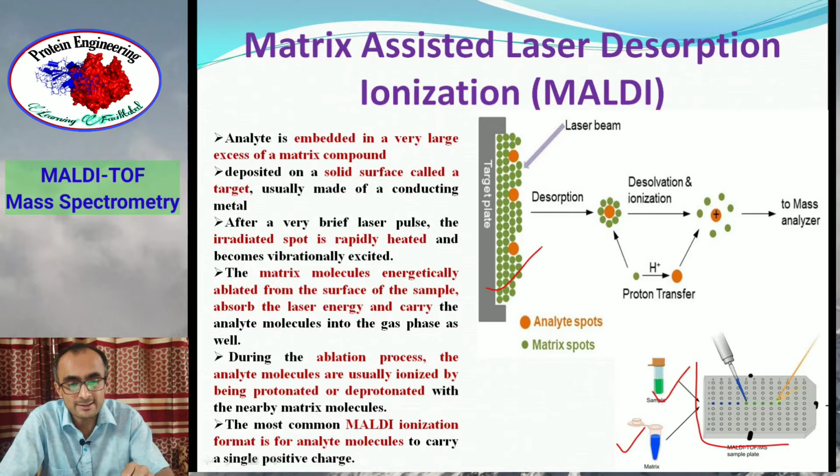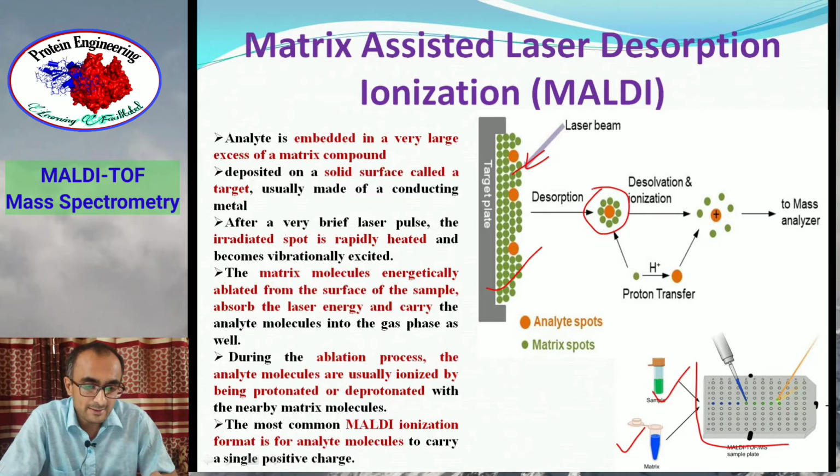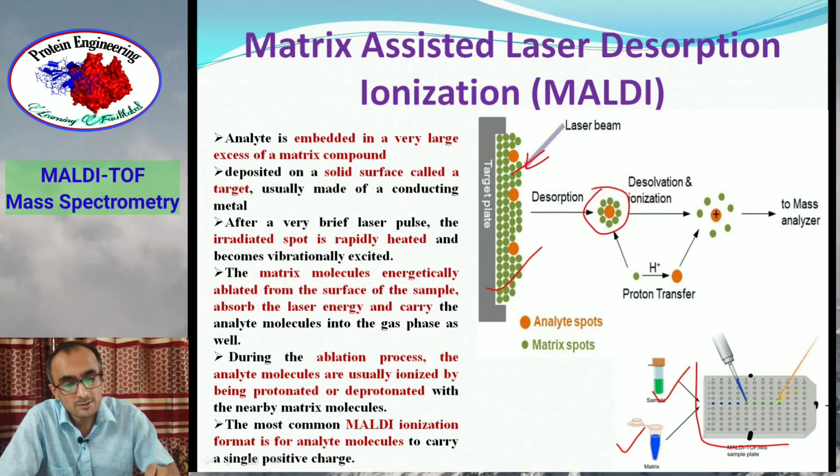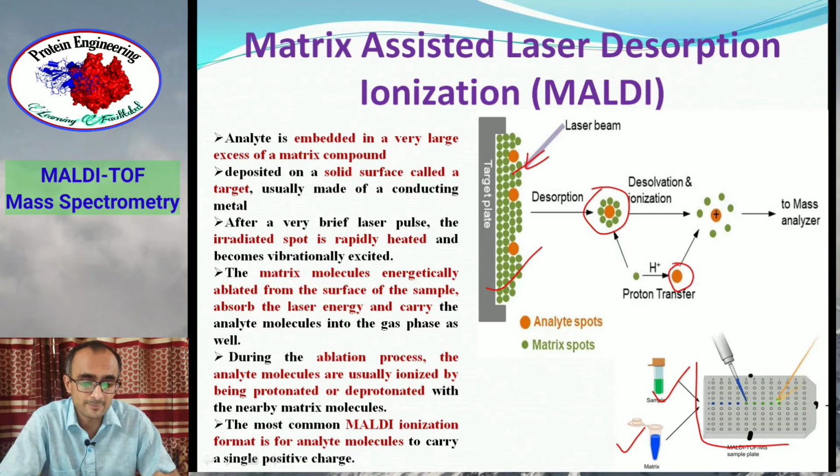So these matrix molecules absorb the laser beam and get excited, and they fly off from the target plate along with the analytes. This process is called desorption. And then these matrix molecules, because they are already in an excited state after absorbing the laser radiation, transfer a proton to the analyte, so the analyte becomes positively charged, and the matrix molecule gets dissociated from the analyte.